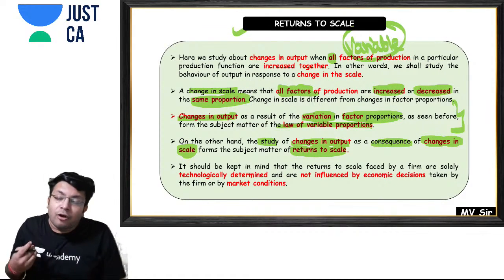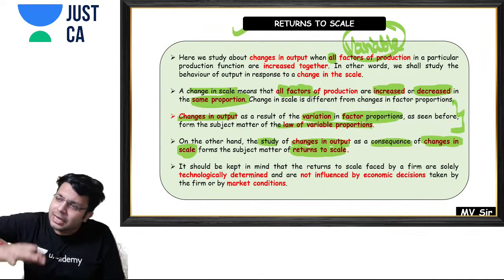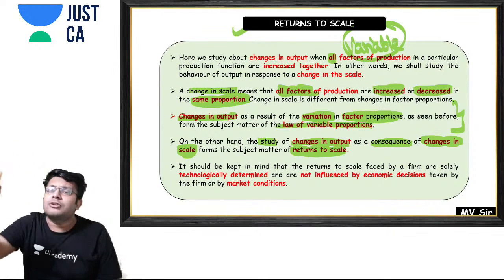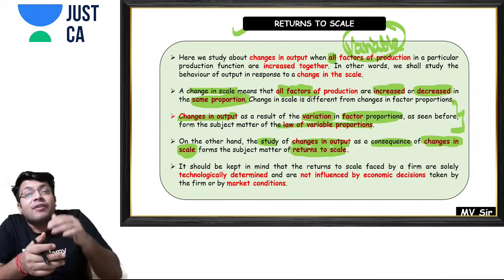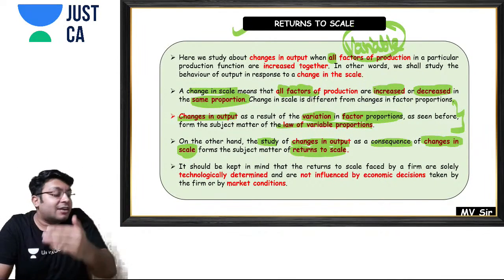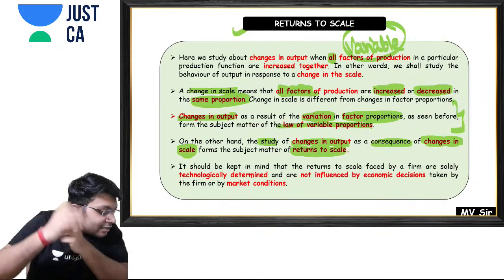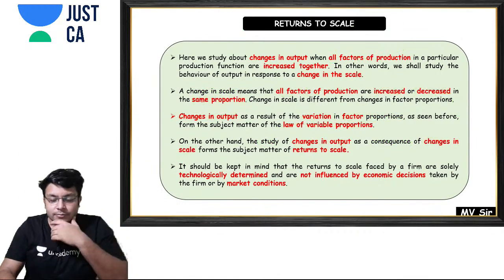In returns to scale, we study what happens if I increase all my inputs in the same proportion, what effect it will have on the output, and if I decrease all the inputs in the same proportion, what effect it will have on the output. Are you getting my point or not? Please tell me.